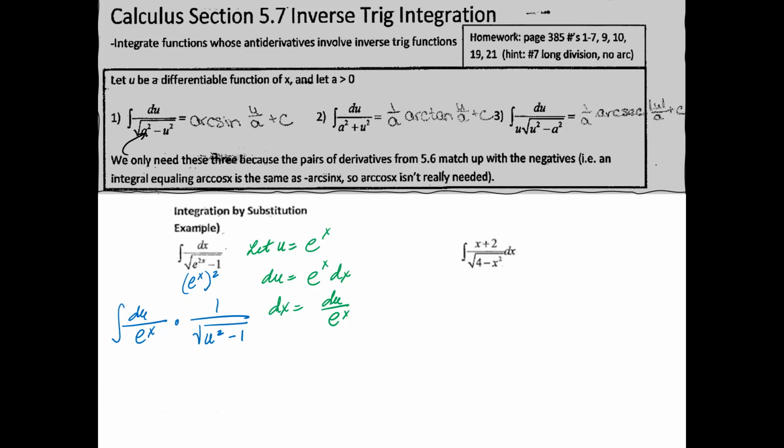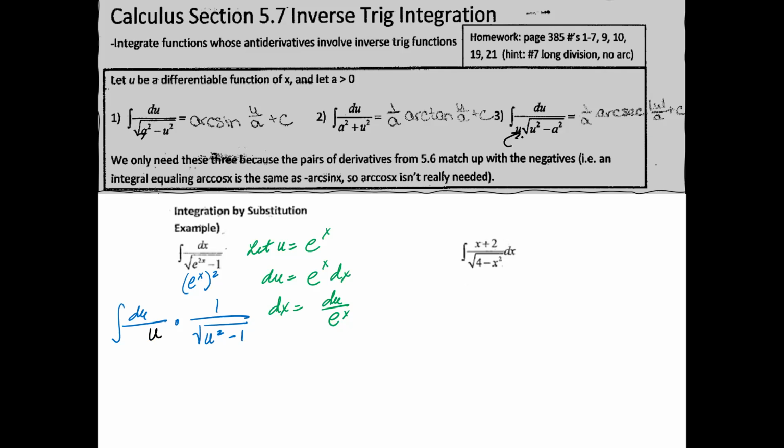Actually, no, just kidding. It's not. It looks like it, but you know what? I actually forgot that there was an e to the x right here. And what is e to the x? It is u. There we go. So now that I have a u on the outside, I would have to go ahead and use the third one right there.